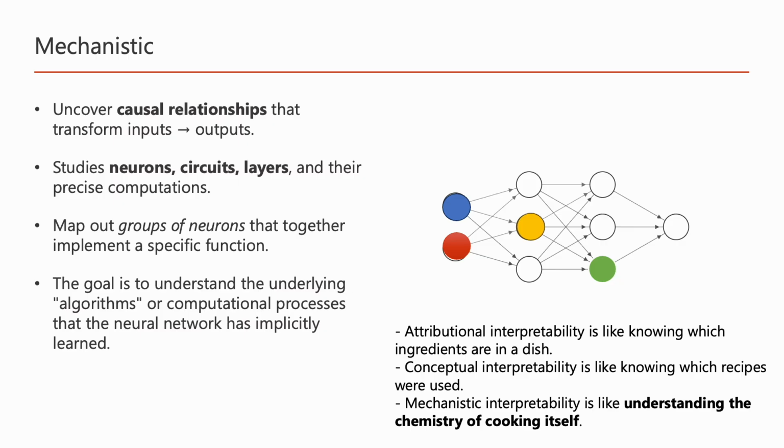One way to think about the differences between attributional, conceptual, and mechanistic interpretability is to look at food, right? Attributional interpretability is just knowing what ingredients we have used. So it's a very simple question. In conceptual interpretability, we want to know which recipes were used. And in mechanistic interpretability, the goal is not just to understand recipes, but to understand the chemistry of cooking itself, right? How different things combine together to create, for example, a new taste, or change their taste when they combine together.